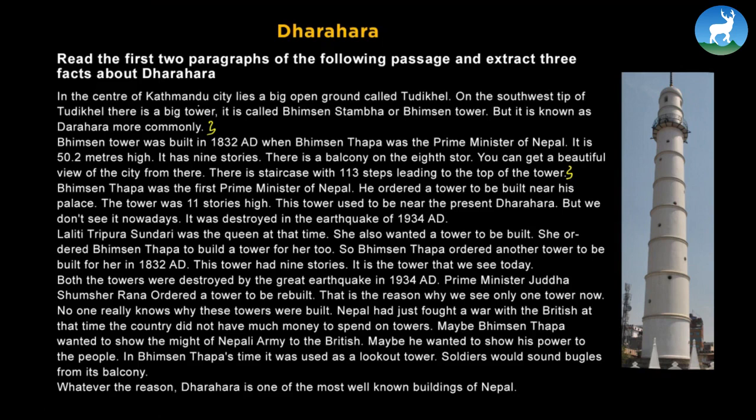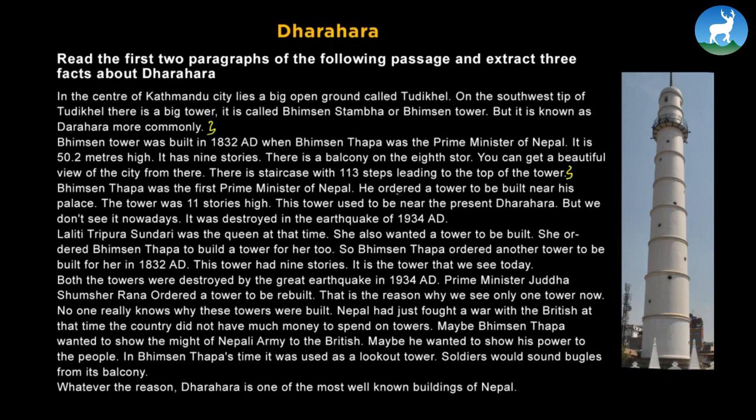But first, let's read. In the center of Kathmandu city lies a big open ground called Tudikhel. On the southwest tip of Tudikhel, there is a big tower. It is called Bhimsen Stamba or Bhimsen Tower, but it is known as Dharara more commonly. Bhimsen Tower was built in 1832 AD when Bhimsen Thapa was the Prime Minister of Nepal. It is 50.2 meters high. It has 9 stories. There's a balcony on the 8th story. You can get a beautiful view of the city from there. There is a staircase with 113 steps leading to the top of the tower.